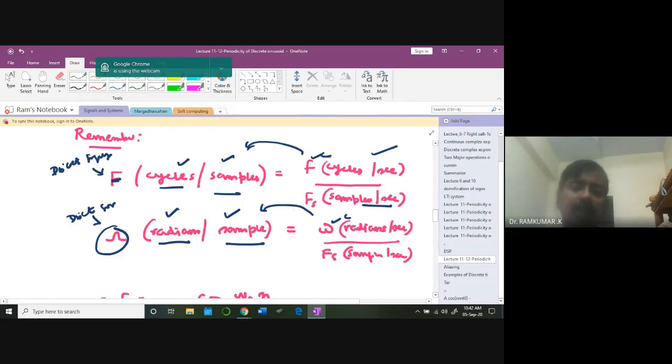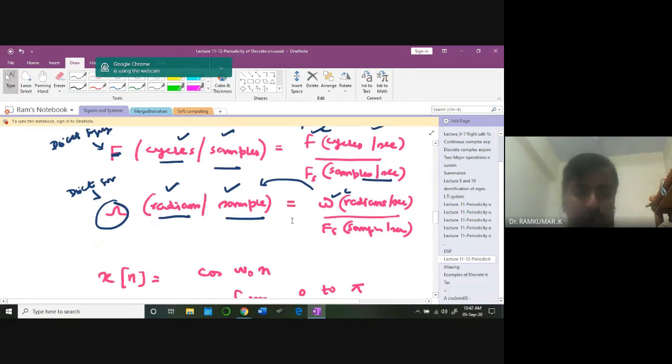This is cyclical frequency for the continuous time, angular frequency for the continuous time. This is angular frequency for discrete time, and this is the cyclical frequency for discrete time: cycles per sample, radians per sample.